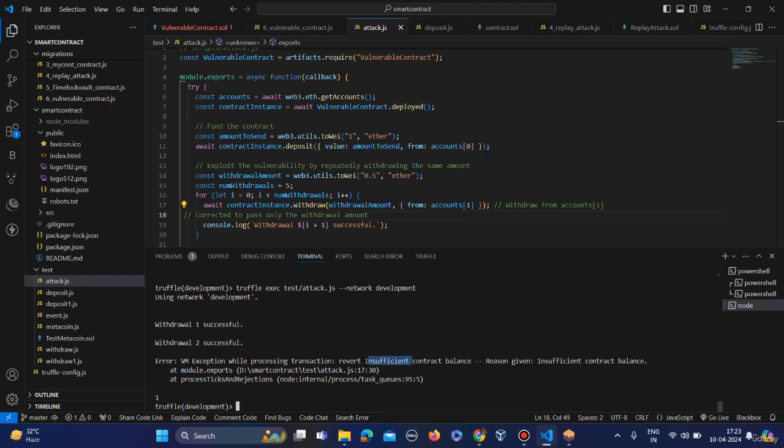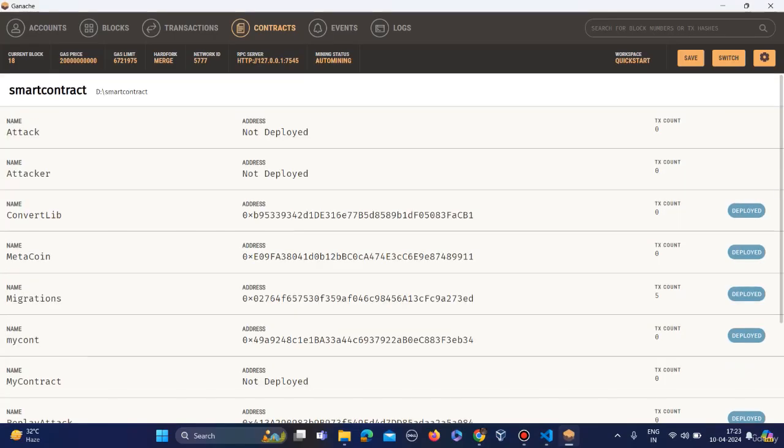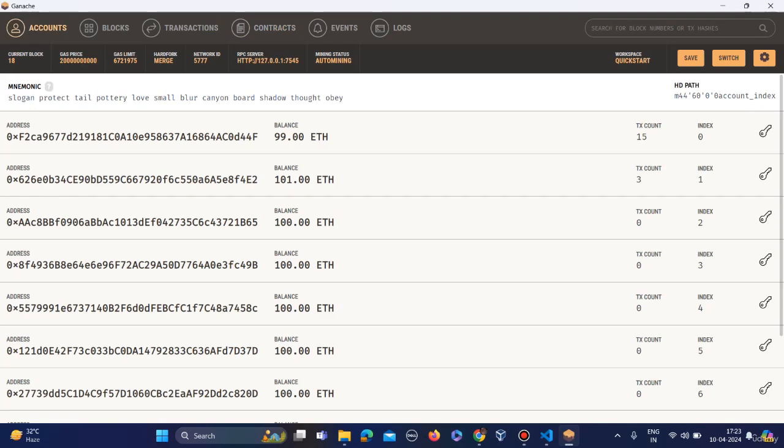Okay, so what happened here is, first of all, let's see. Here you can see this address, let's say account 0. So account 0 sent 1 ether to our contract, and this address B was trying to withdraw 0.5 ether from the contract, but due to this vulnerable script, it withdrew all the amount which was present in the contract, and the amount was 1 ether.